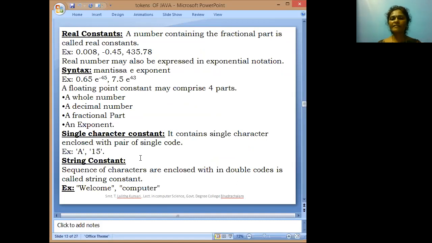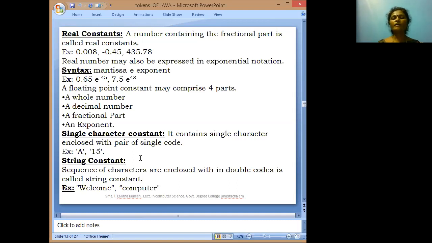A number containing a fractional part is called a real constant. Real constants such as 0.008 and minus 0.45 all come under the real constant. A real constant may contain an exponential value also, for example 0.65 into e power minus 45, with exponent value minus 45 and mantissa value 0.65. The floating constant may comprise four parts: a whole number, decimal point, fractional part, and an exponent part.